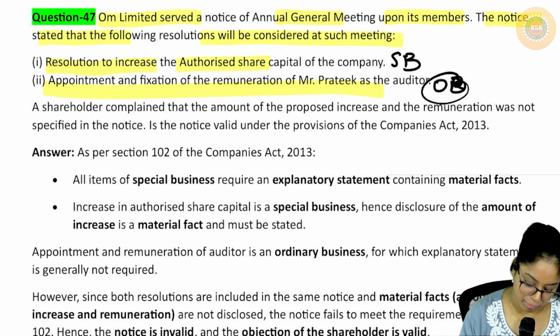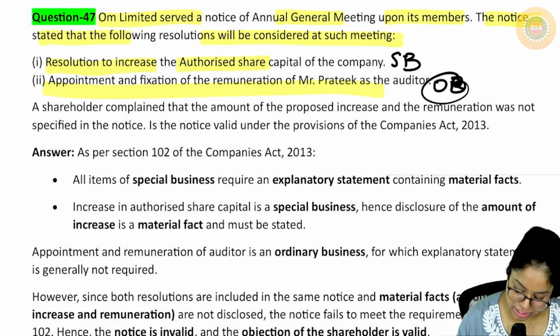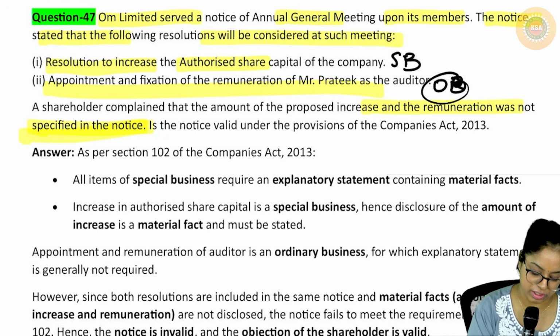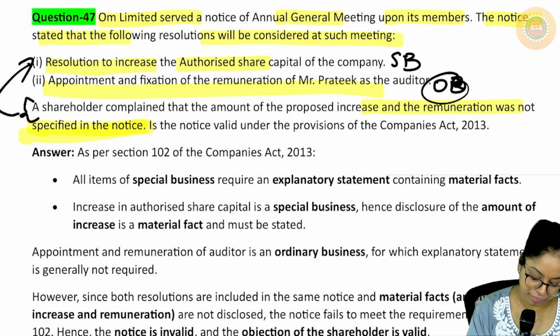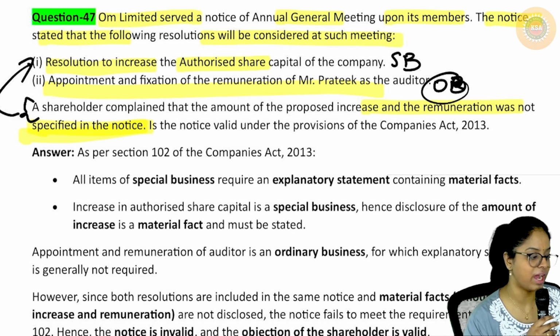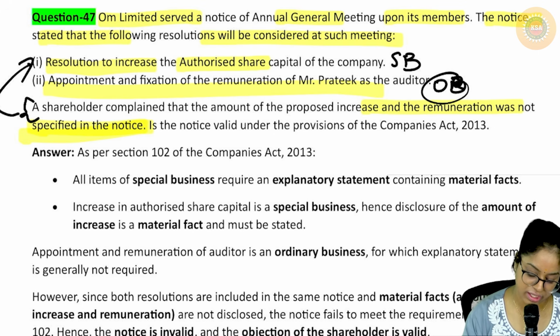A shareholder complained that the amount of the proposed increase and the remuneration was not specified in the notice. Actually, did we necessarily have to specify this in the notice? Material facts. If you did not disclose it, is it a breach? The answer is yes.